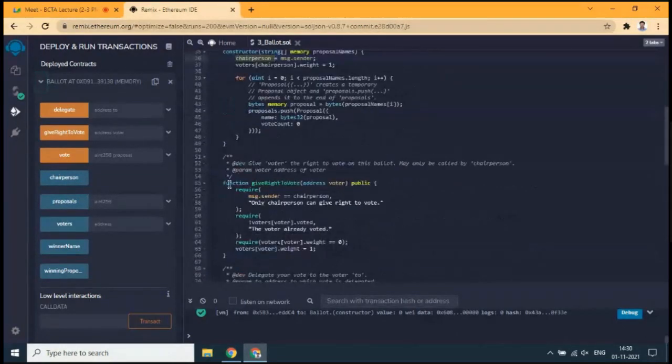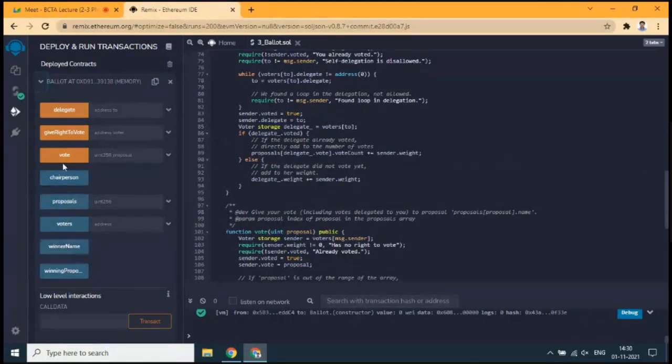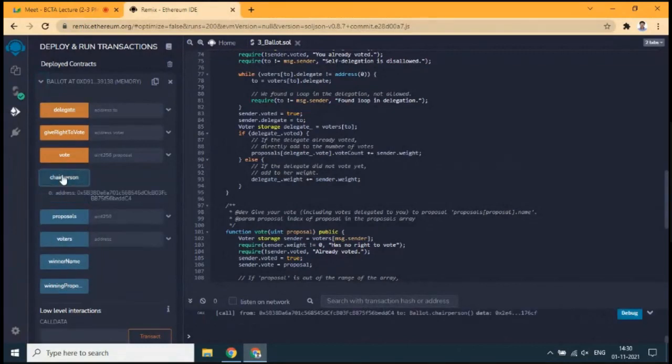All these functions, giveRightToVote, delegate, and vote, are public functions. That is the reason they are shown like this. The public functions will be shown, and you can pass the parameters and get the values. If I click chairperson, who is the chairperson?